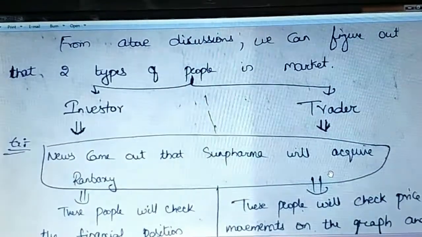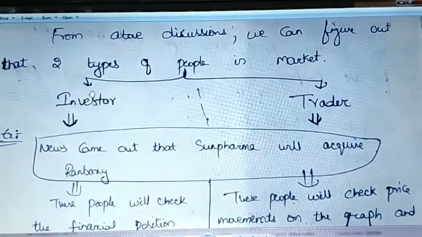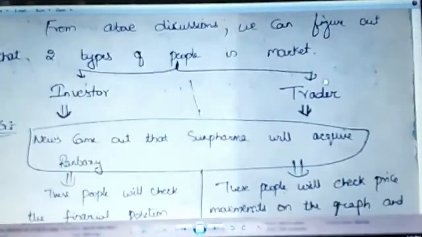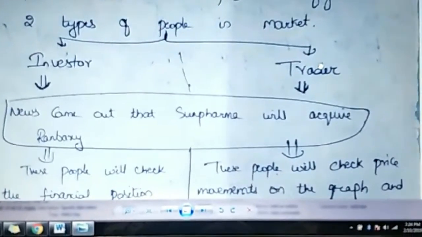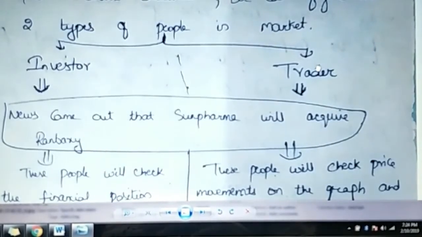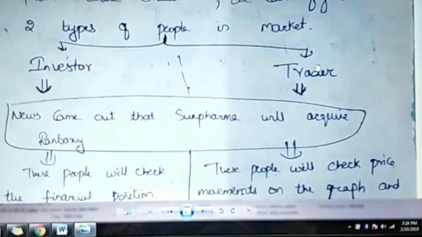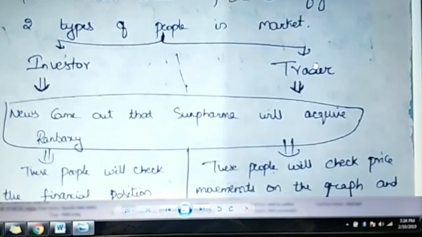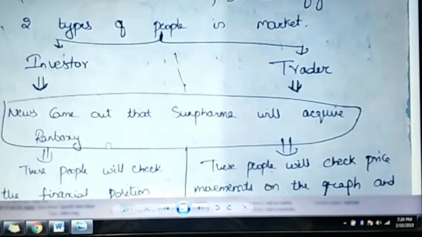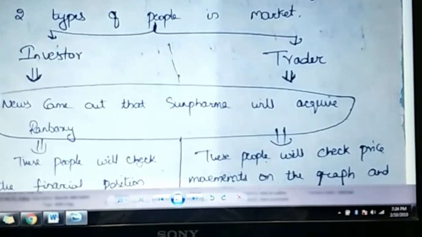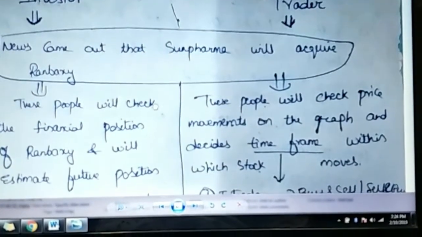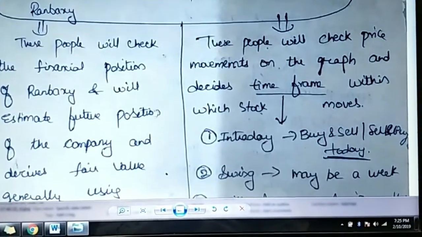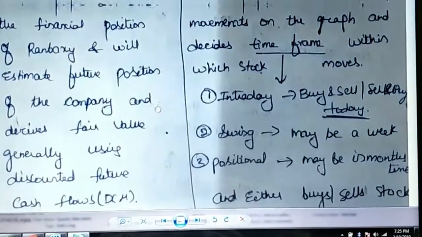So from the above discussion, we can say that there are two types of persons: one is an investor, and the other is a trader. Now, how do you differentiate them? I'll explain with an example. Suppose today you get news that Sun Pharma will be acquiring Ranbaxy. The first type of persons are investors. They will check the financial position of Ranbaxy, like why are they acquiring it and what benefit they will get from the company in the future.